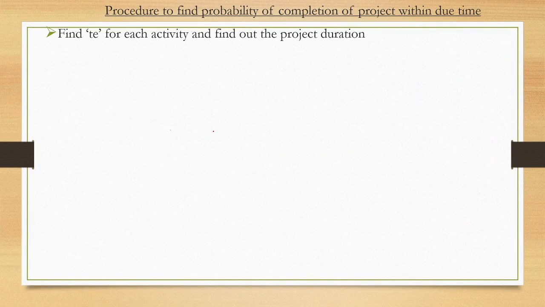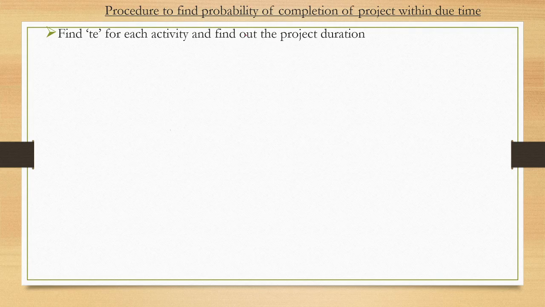Okay, so the procedure to find the probability of completion of a project within due time. In the last slides we have seen how to find out the expected duration of an activity. Now we will find out the probability that this project will be completed within the due time. For any project, any client gives some due time to the industry, that I need this much item in 1 month. That time which is given by the client is the due time.